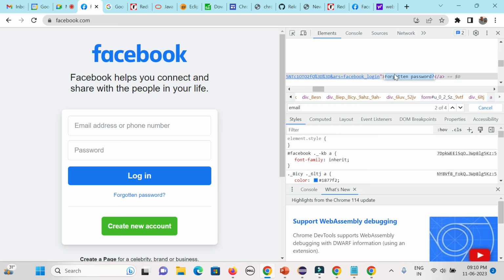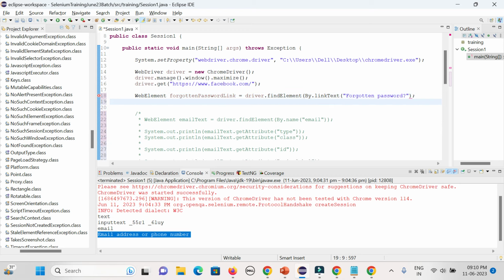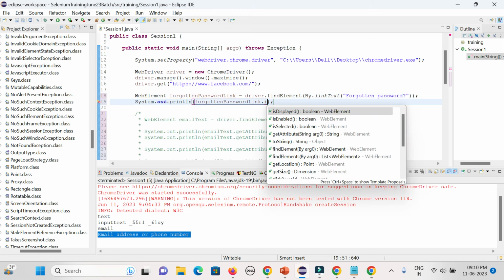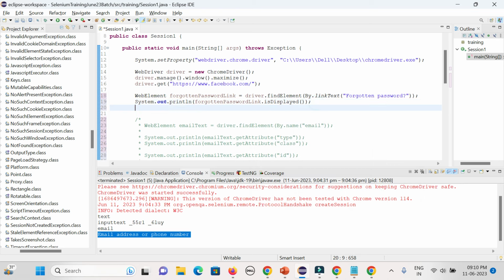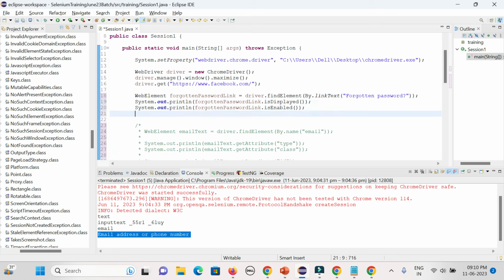Partial means you need to give the partial text, not the full text. Then first I can check is displayed, then I will check is enabled. And is selected will be used for a checkbox or radio button, whether already checked or selected or not.